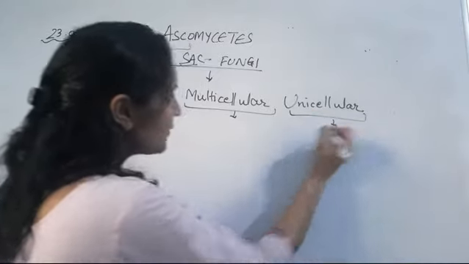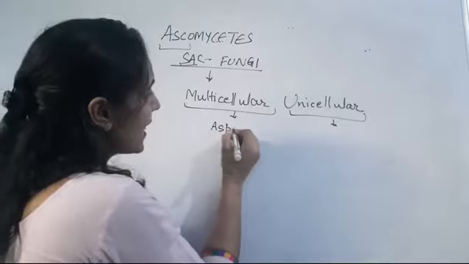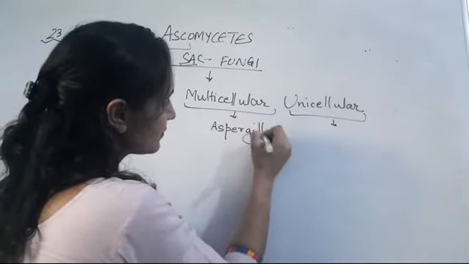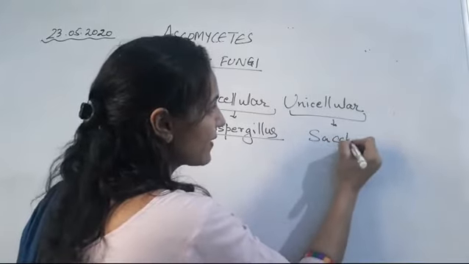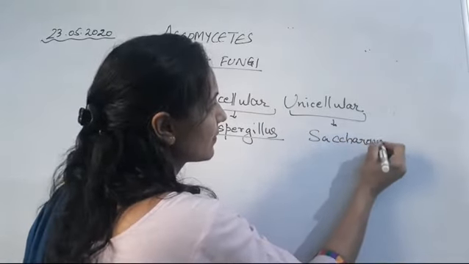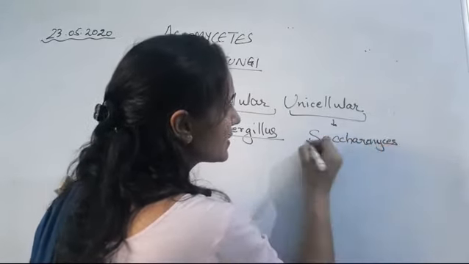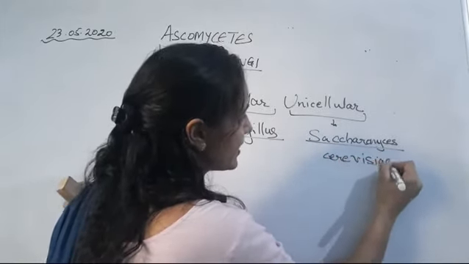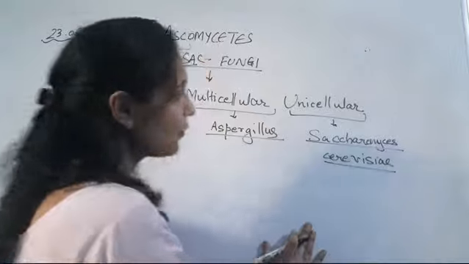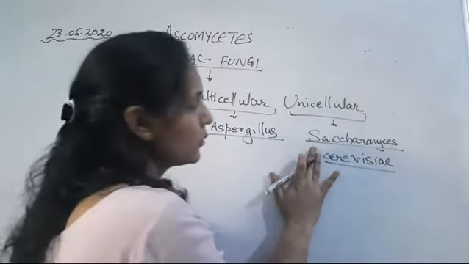The example for multicellular is Aspergillus, and for unicellular is Saccharomyces cerevisiae.